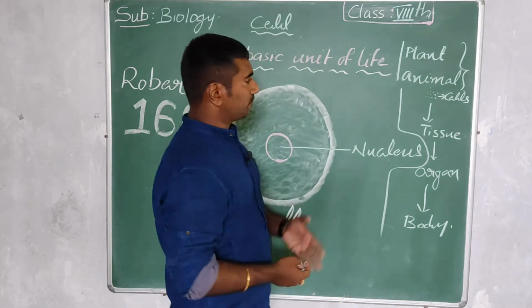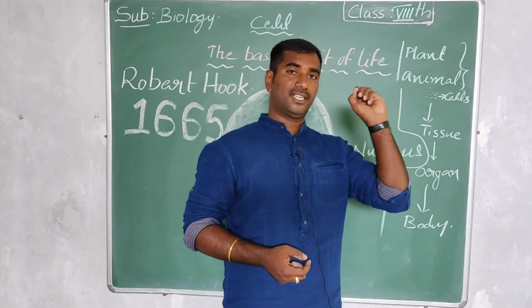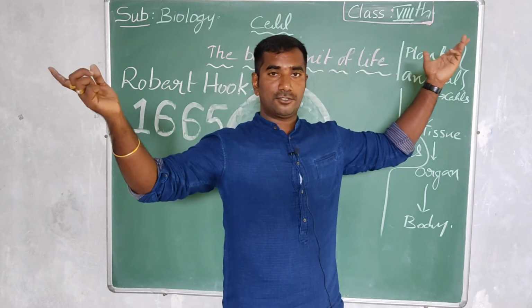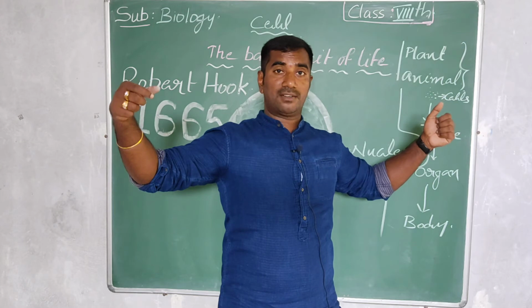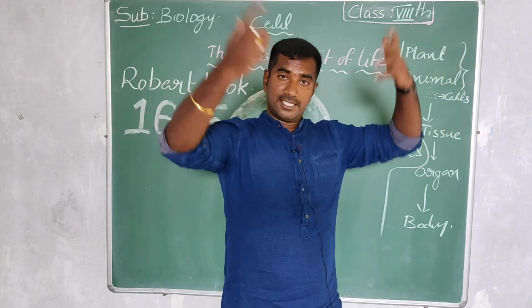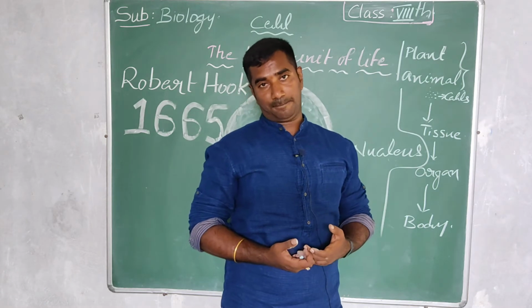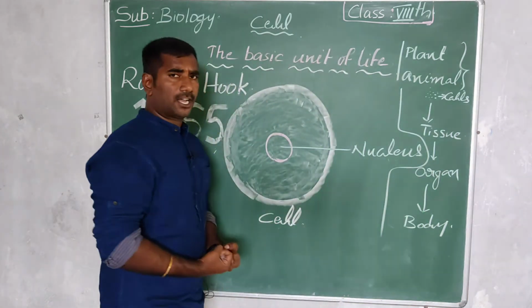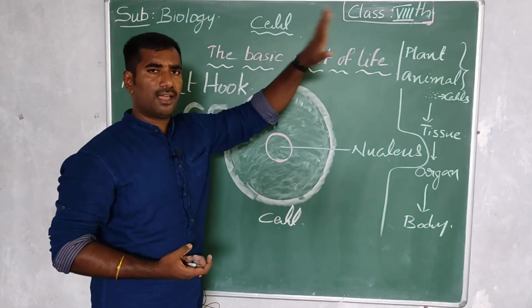Okay, this is about the animal. When we come to plants, it starts with a seed to stem, divided into branches and leaves, these branches having a number of leaves. Finally it forms a huge body, like a banyan tree. This tree is also made up of cells. So that's why we say cell is the basic unit of life.